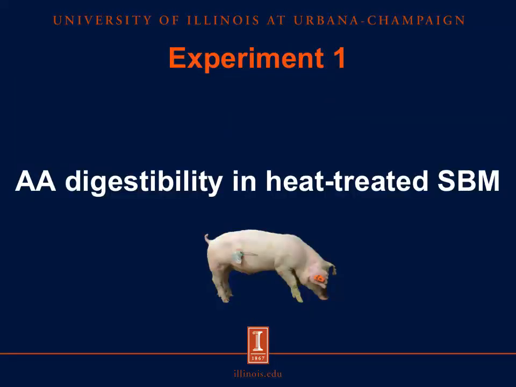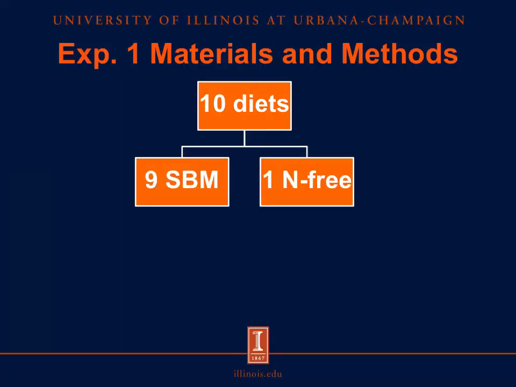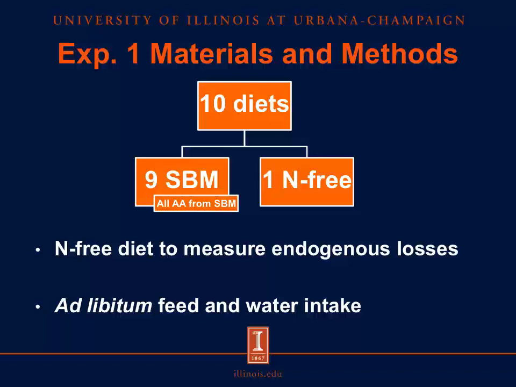So if we look at our first experiment, and that's to determine our amino acid digestibility in our heat-treated soybean meals, we'll go to the materials and methods first. And to explain the diets quite briefly, we have 10 diets, and 9 of those diets are formulated with each of our soybean meal treatments that we created. And in those diets, all of the amino acids came from the soybean meals. We also used one nitrogen-free diet, and that was so that we could determine endogenous losses and calculate our standardized ileal digestibility values. It's worth noting that these pigs had ad libitum access to feed and water.